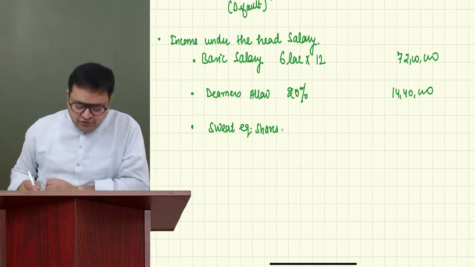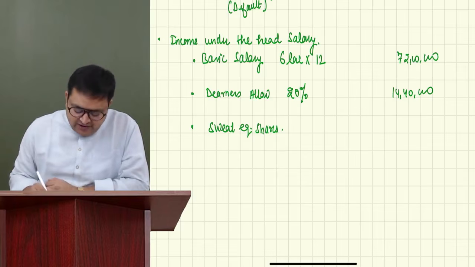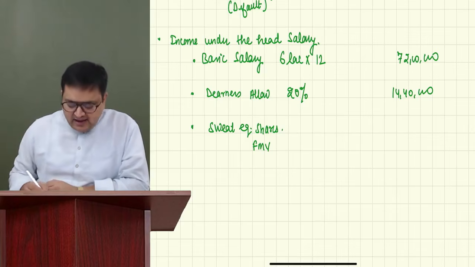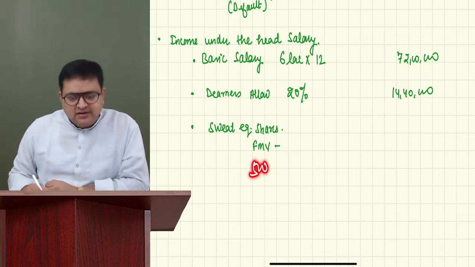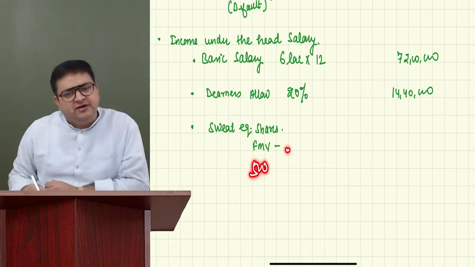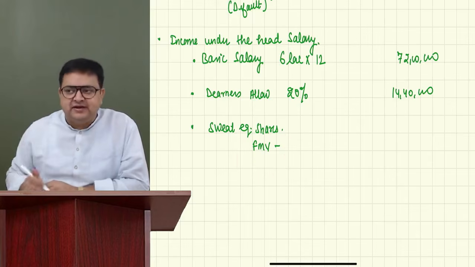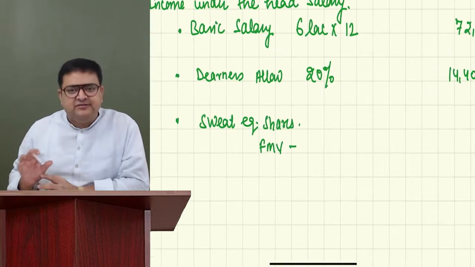Same way, you should know the fair market value of the share. Let's say the market value of the share is 500. And the company is saying that you can purchase this share for 100 rupees only. So we are getting a benefit of 400 rupees in that case. So the sweat equity share is very simple.